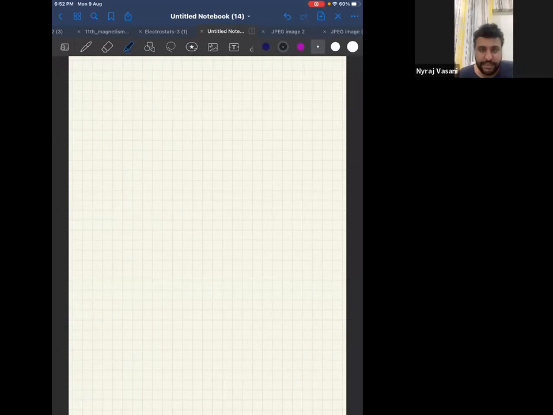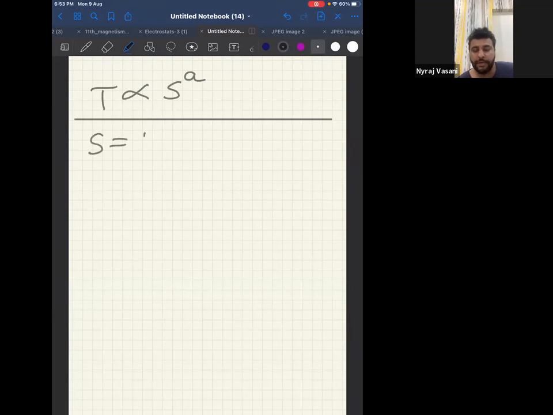17th question. Listen to me and I want you to solve it properly. That is the last question. What they are saying: time period of a liquid depends on surface tension S. I don't know how much it depends on surface tension S, therefore S power A. For people who don't know, the formula for surface tension is force upon length.